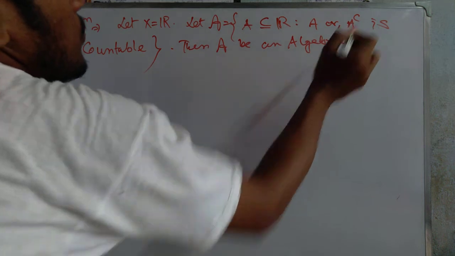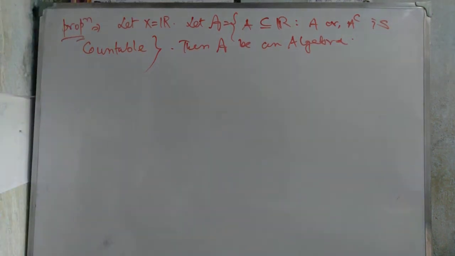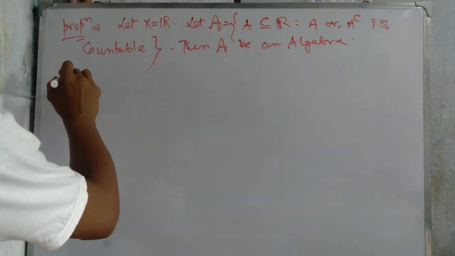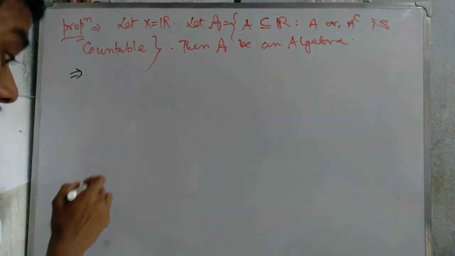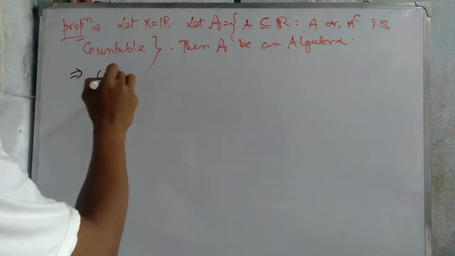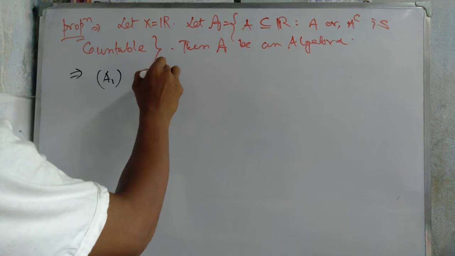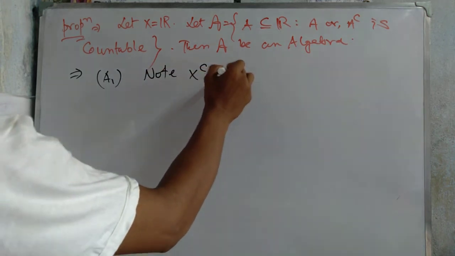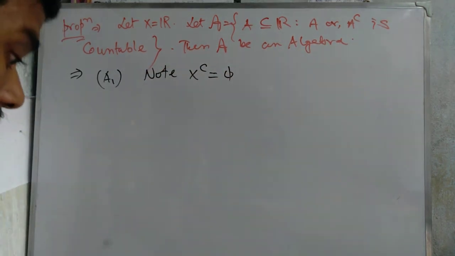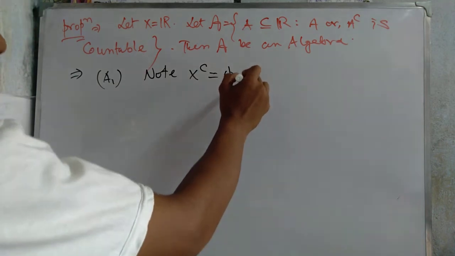How do we prove it? We prove it by satisfying the conditions stated in the definition. First, note X complement equals phi.